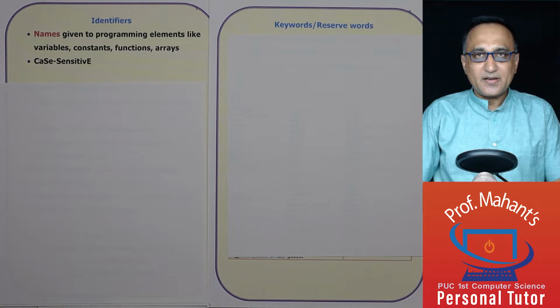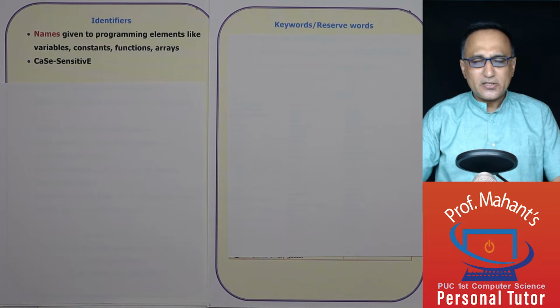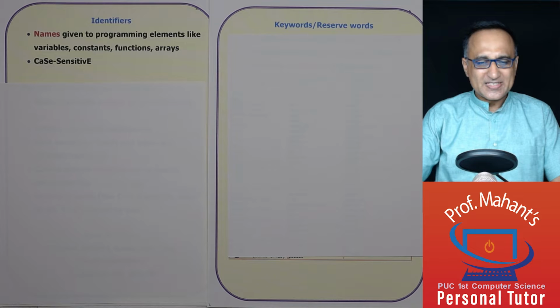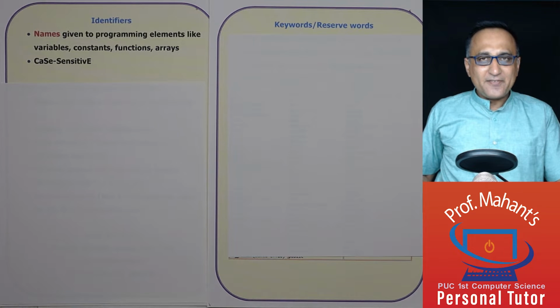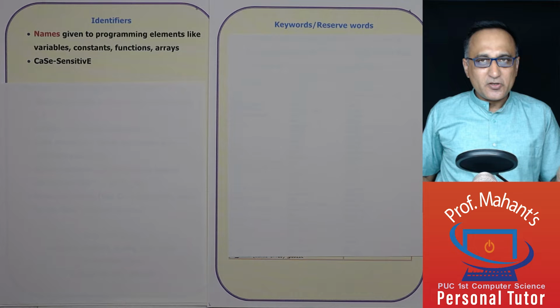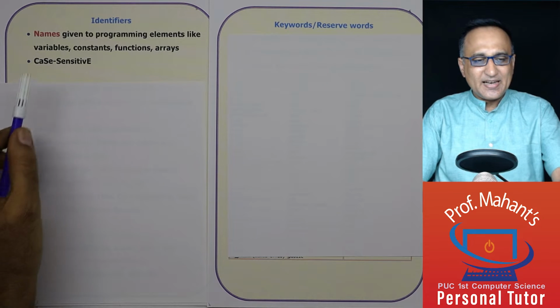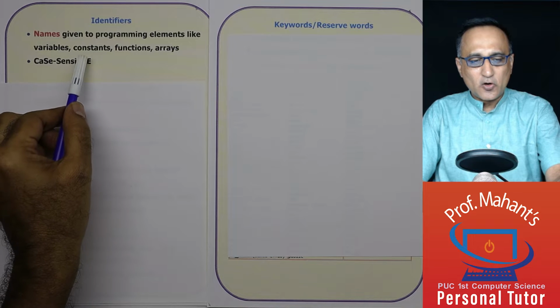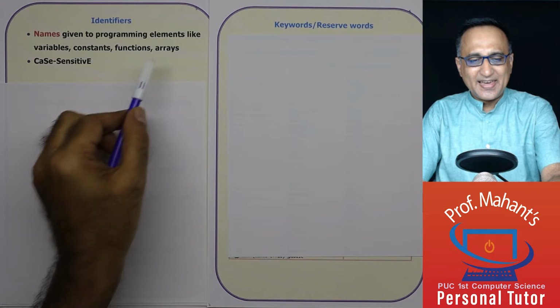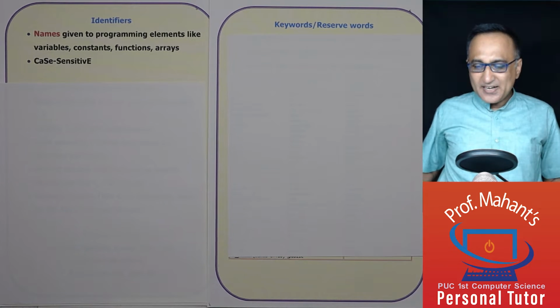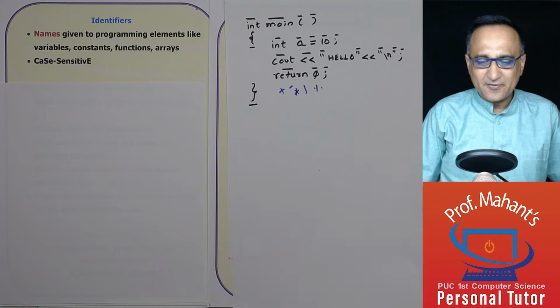In this session, we shall take a look at two types of tokens. One is identifiers and the next is keywords or reserved words. Let us first define what is an identifier. An identifier is a name given by a user to programming objects or elements like names of variables, constants, functions, arrays, and so on. Identifiers are case sensitive.